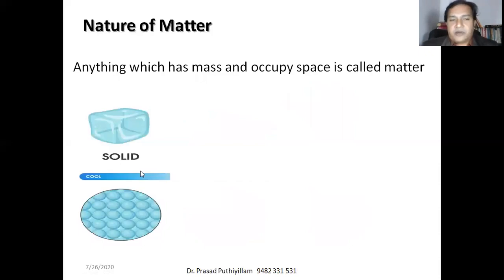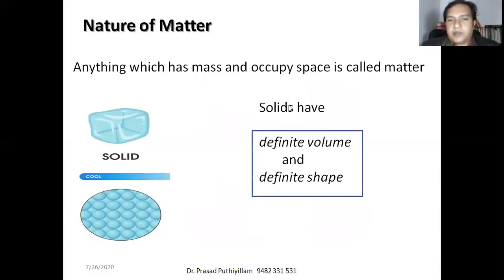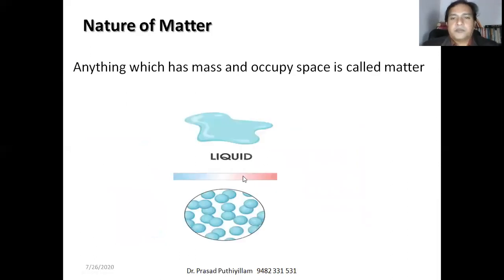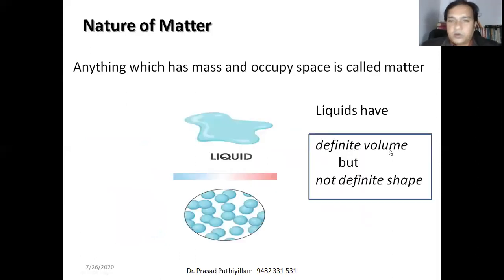Let us define the solid, liquid, and gaseous states. Solids have a definite volume and a definite shape, whereas liquids have a definite volume but not a definite shape.